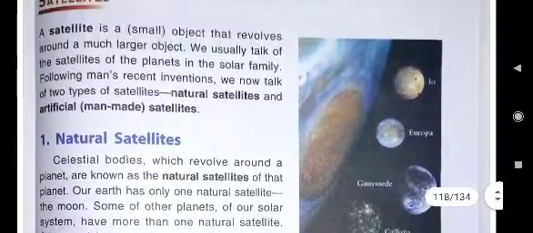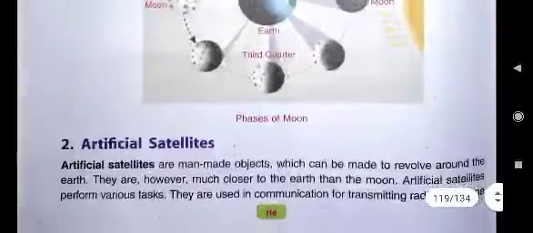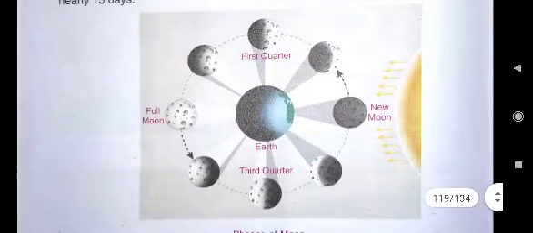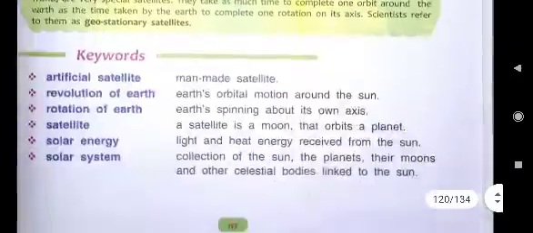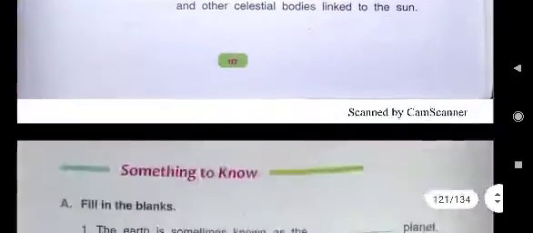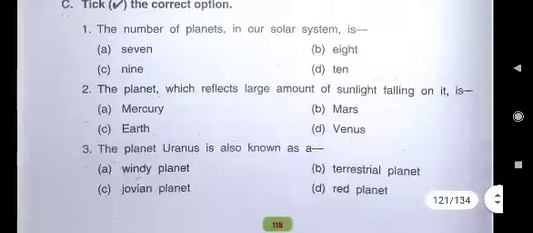Then the satellites. Satellites are of 2 types: natural satellites and artificial satellites. Then the phases of the moon also. The Earth's natural satellite is the moon, and in that, phases of the moon also we read, children. Then keywords we have discussed. A, B, C parts also we have done.